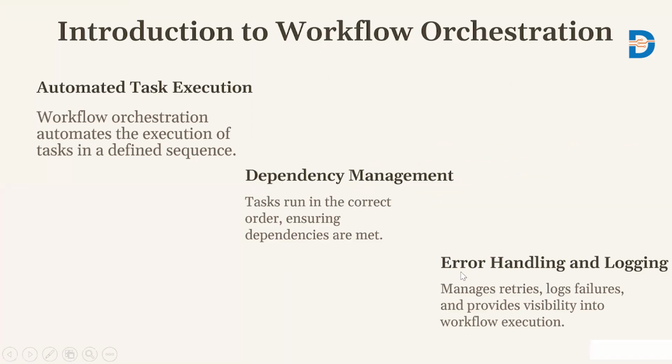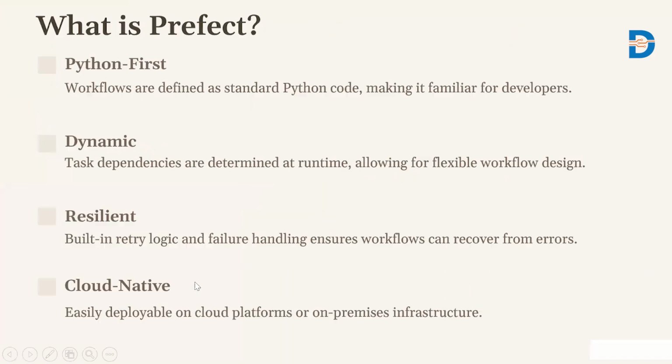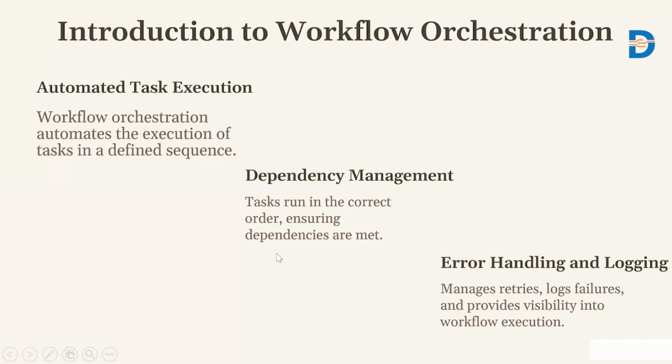So you can say in the introduction, there is automated task execution. Workflow orchestration automates the execution of tasks in a defined sequence. Again, there is dependency management. The tasks run in the correct order, ensuring dependencies are met.